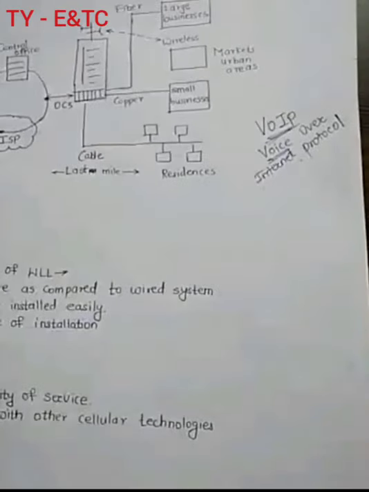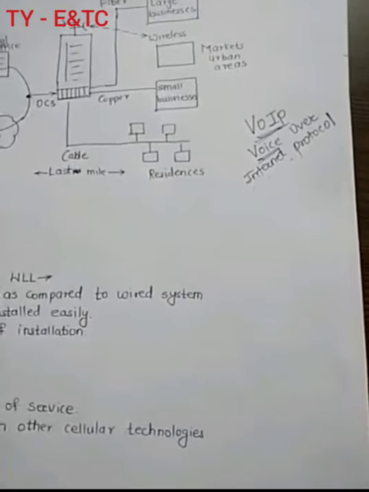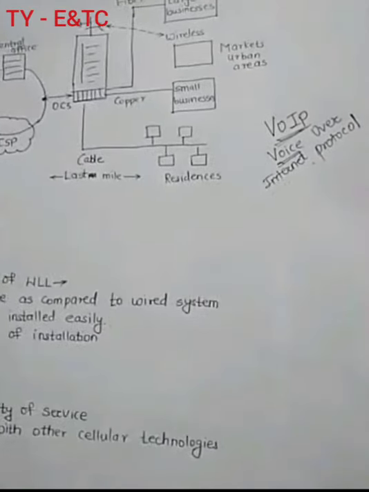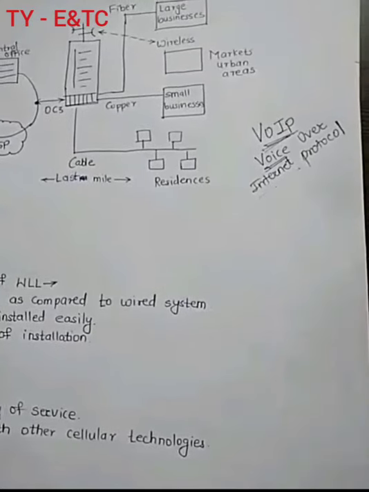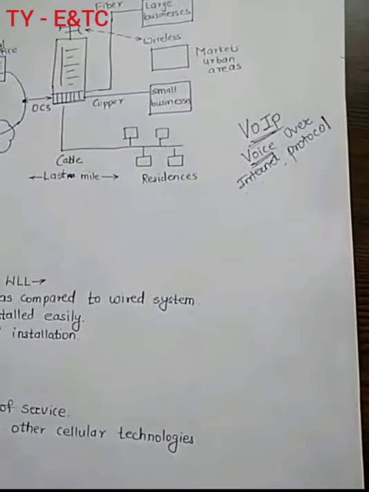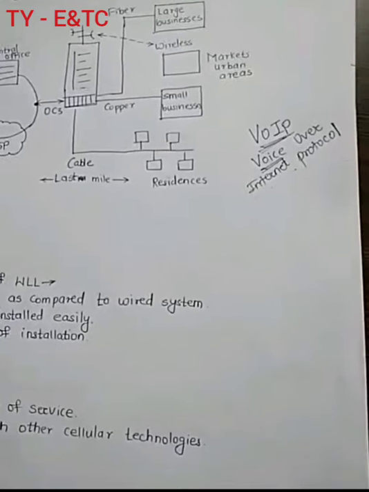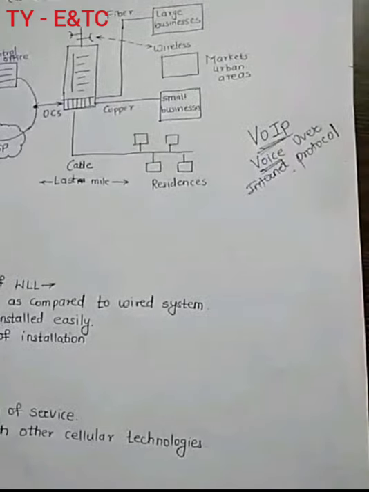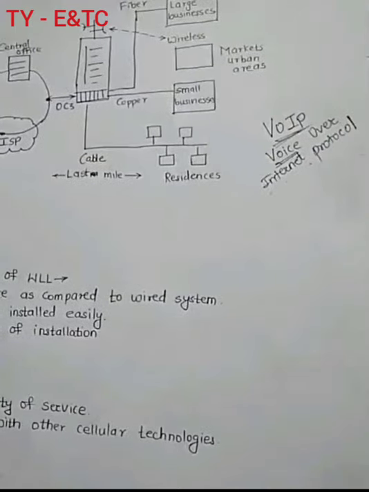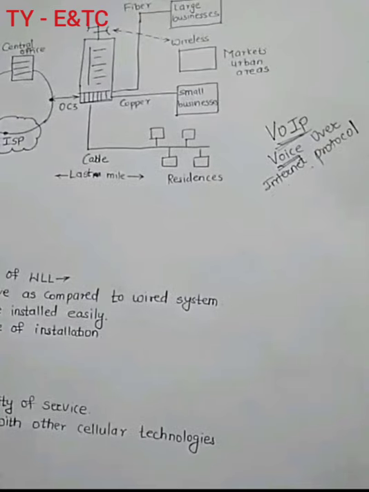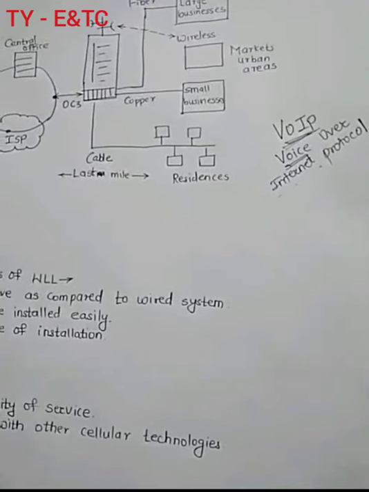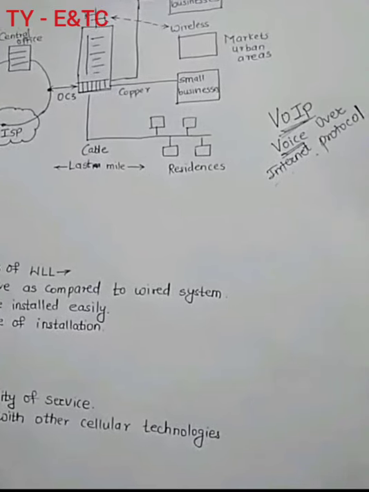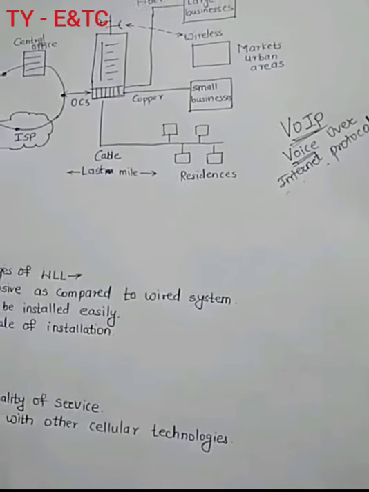Now, related to fixed wireless communication, I can say it is a fixed type of network. Through the internet, we can connect one user to another, and whenever the communication goes on, it also uses some frequency bands, and those frequency bands are in the microwave range. Microwave range means the frequency is in the gigahertz band.